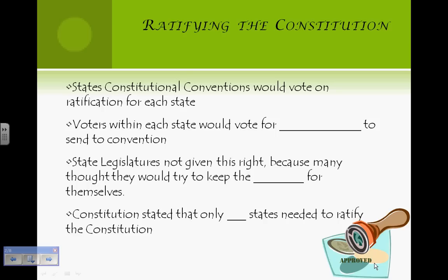And according to the Constitution, 9 out of the 13 states must ratify the Constitution in order for it to become official. Voters choose representatives to send to these state conventions. State legislatures were denied the right to elect these representatives for fear they would vote down the Constitution. Remember, at this point, each state had more power than the national government. Once the Constitution went into effect, the national government would be more powerful than the states. Not to say that the states would lose all their power, just some.